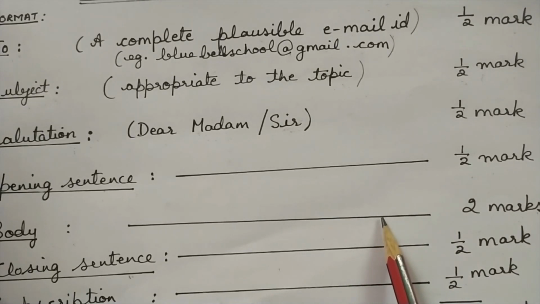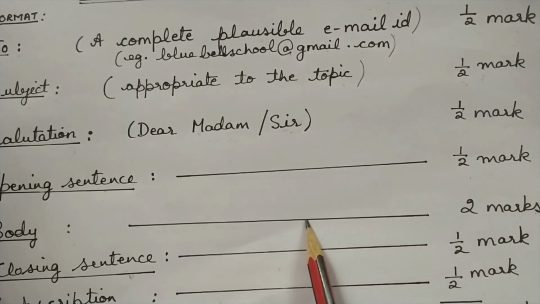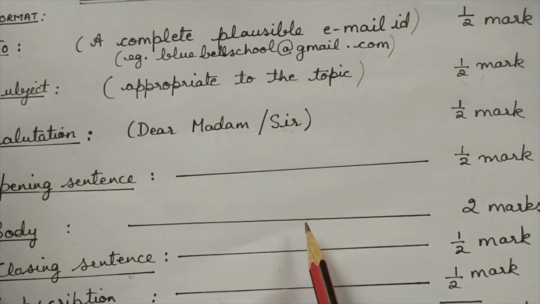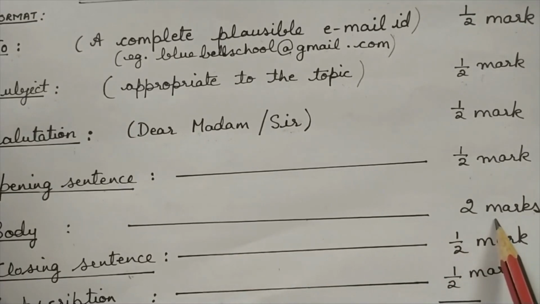In the ICSE board, the notice and the email are connected. So all the details that you have given in the notice have to be repeated in the body of the email. For example, the date, the time and the venue of any competition or any event that is going to take place. Now this body carries 2 marks.